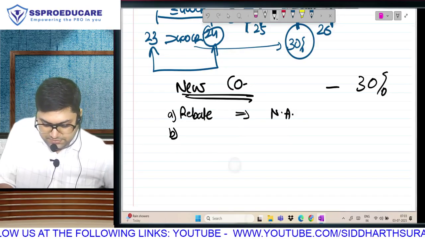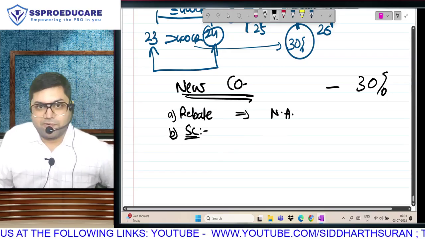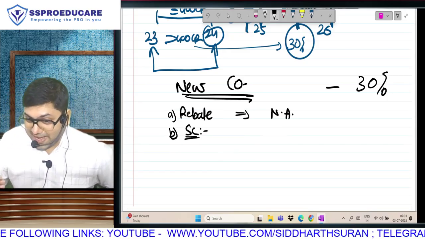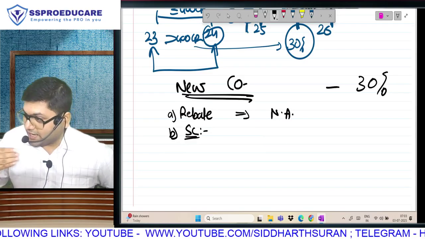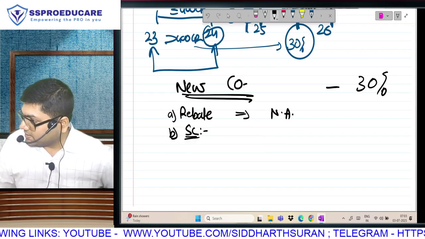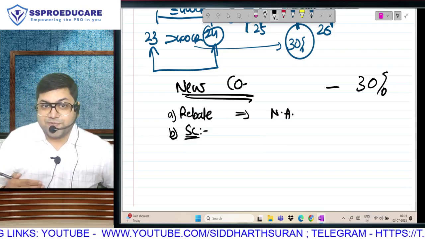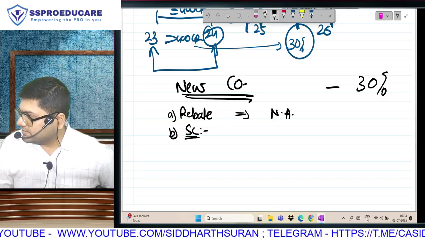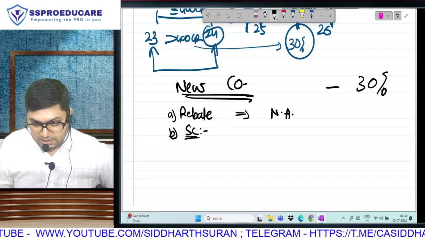Very good. Not just individual, but resident individual. After rebate, surcharge. Surcharge is applicable for all assessees. Rates are different. Individual, after 50 lakh 10%, after 1 crore 15, after 2 crore 25, after 5 crore 37. Partnership firm 0 to 1 crore, no surcharge. After 1 crore 12%. Correct hai?